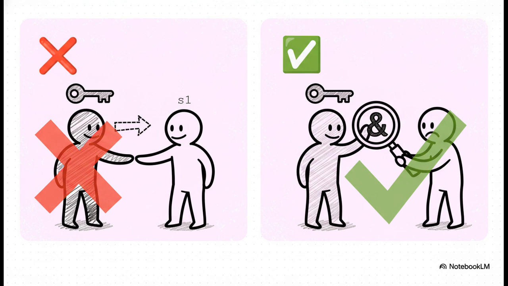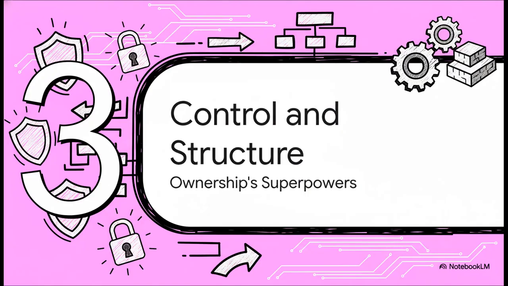See that little ampersand symbol? That's the signal. It says, hey, you can look at this, but you don't own it. The function can use the data, do its thing, and then s1 is still there, happy and usable. It's so elegant. So we've seen how ownership keeps us safe, but it's not just about preventing bad things from happening. This solid foundation actually enables some incredibly powerful and clear ways to structure your programs.